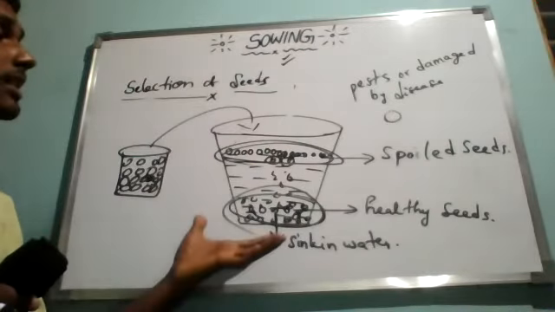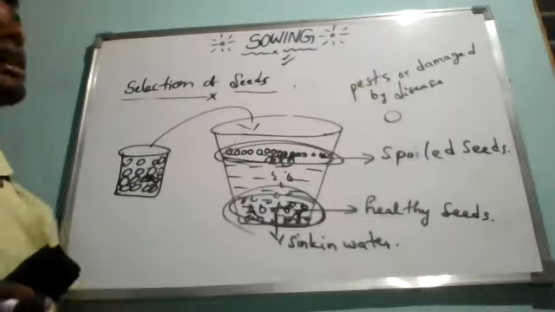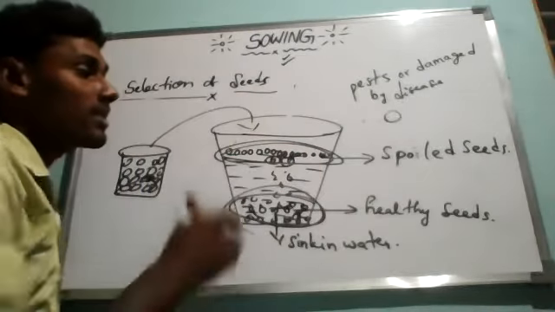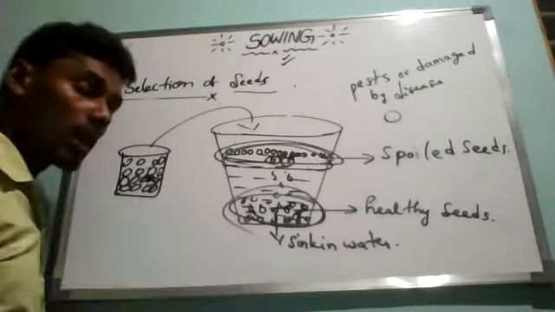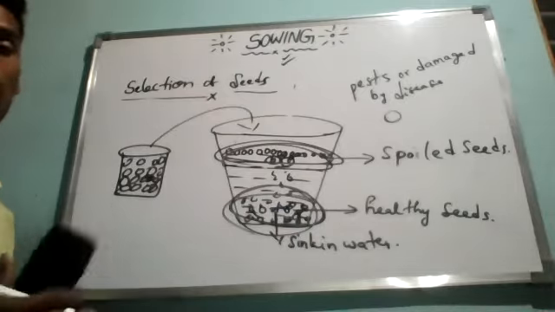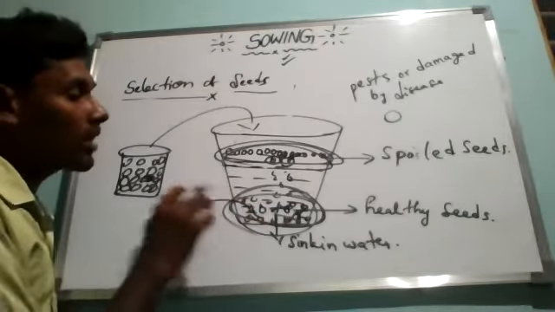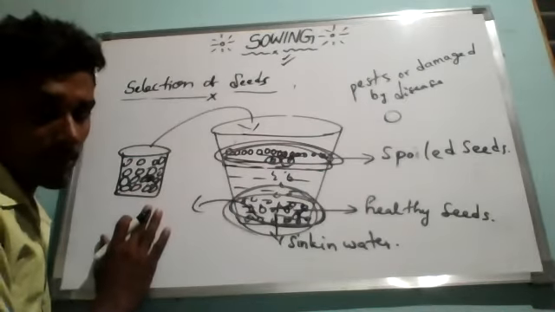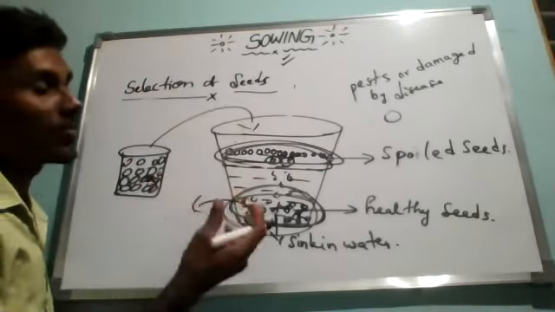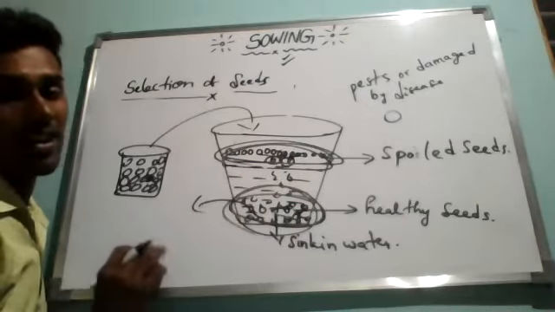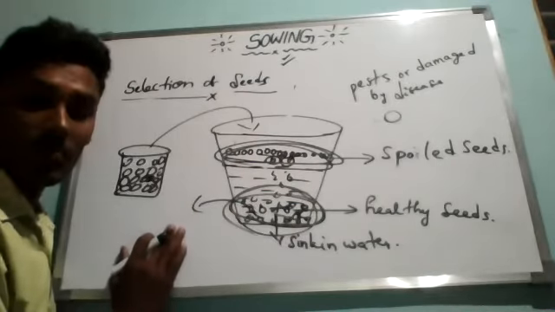Now we have already segregated that these are healthy seeds, which means good quality seeds, and these are not healthy seeds, which are floating on the water. Even though we have separated them into good quality and bad quality seeds, before going to the sowing process we have to treat these seeds. We have to separate them from the water and keep them for the drying process. Otherwise, if you keep them in water itself, they will start germinating there itself before planting into the ground. That is why we have to separate them and keep them to dry.